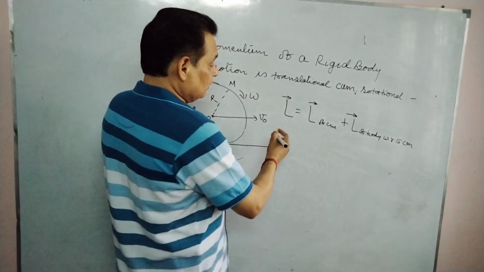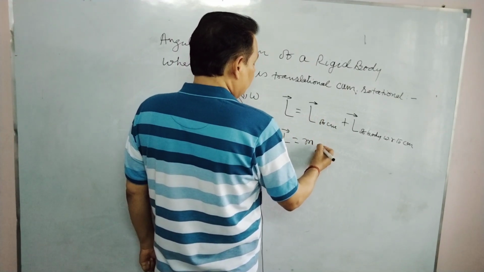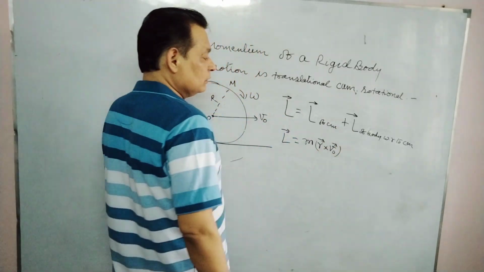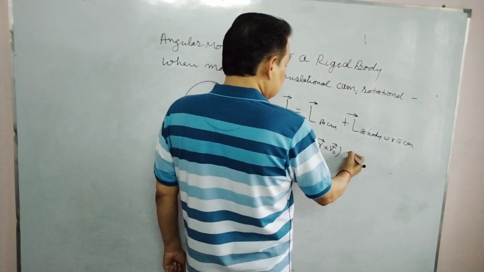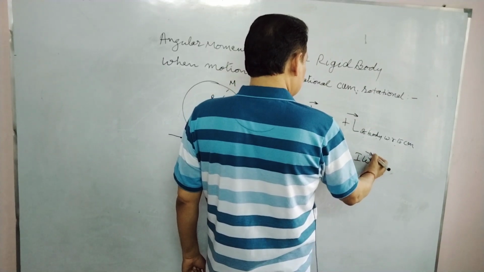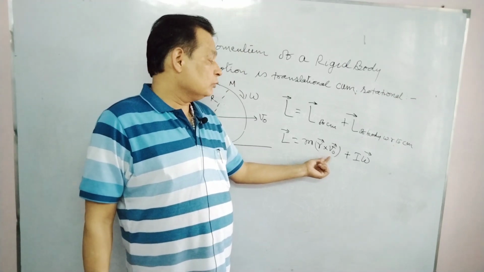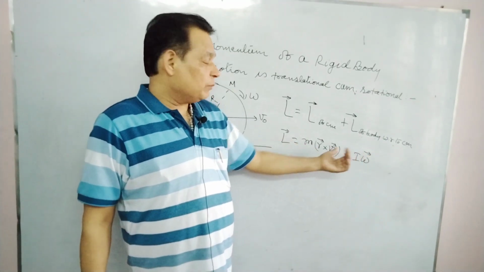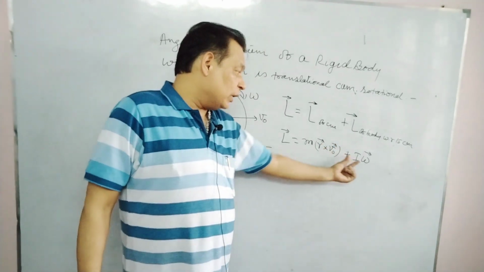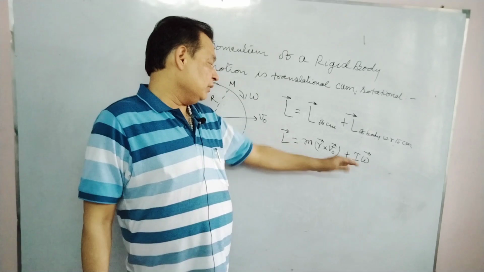We can write L equals L of CM, which is m r cross v0, plus L of the body about the center of mass, which will be I omega. r cross v0 may be in a different direction to I omega; it might be in the same direction, or in the opposite direction. So we have to add these two quantities as vectors, because they are vector quantities according to vector algebra, and this will be L.